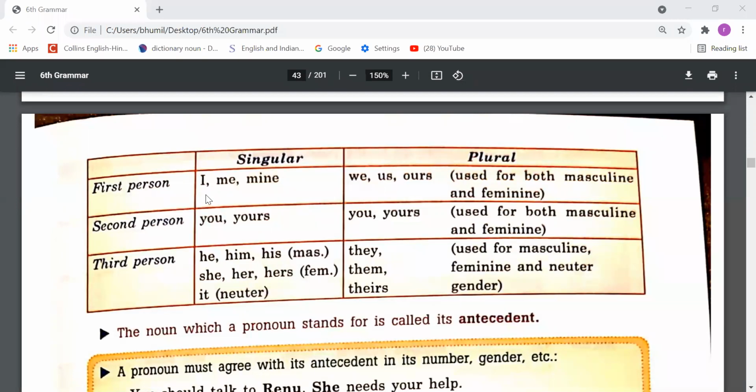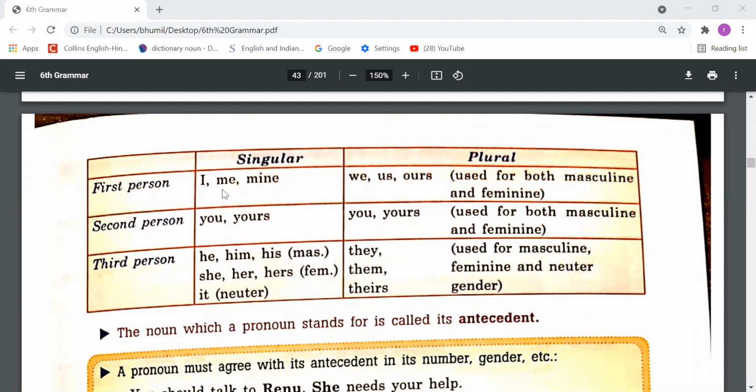So whenever we use I, we need to use this word as a subject. But when we use the objective case pronoun for I, we need to use me. Suppose I need to say that he met me. He met me. So I have used me here for I because that is the objective case, meaning after the verb, we need to write the objective case, right?